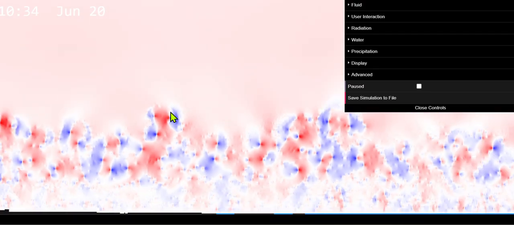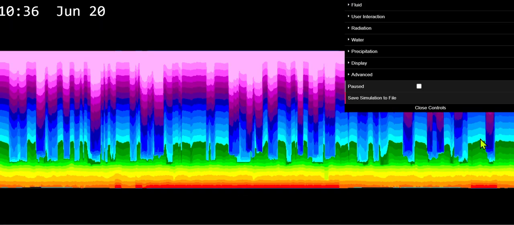Press 4 for horizontal velocity. Red means it's moving right, and blue means it's moving left, and the strength of the color shows how quick it is. And I just press 5. Pressing 5 shows you the vertical velocity, where red means up and blue means down, and again the strength of the color denotes strength. 6 is the infrared strength, and it lets you see the inner structures of the cloud. For 7 and 8, I don't know how they're used.